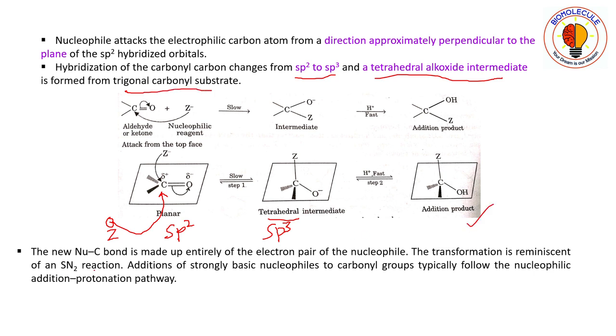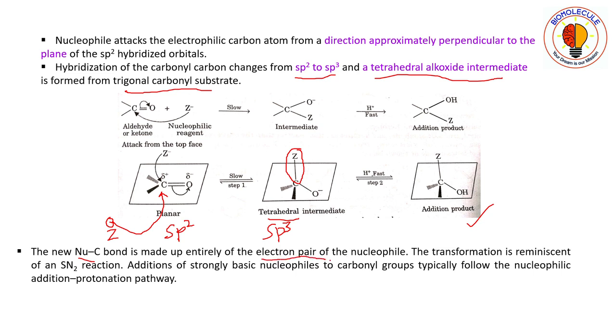the addition product. Now it is worth remembering that the new nucleophile-carbon single bond, this is Z, the nucleophile, carbon single bond Z, is made up entirely of the electron pair of the nucleophile.